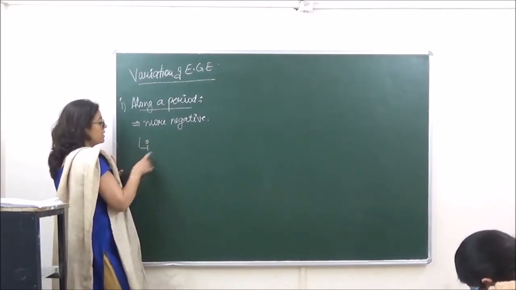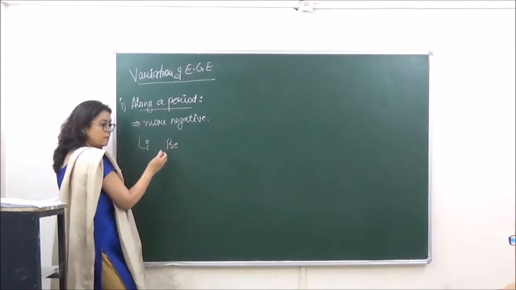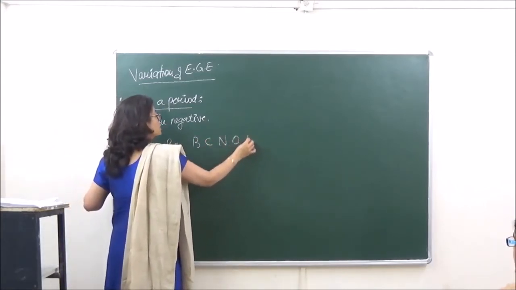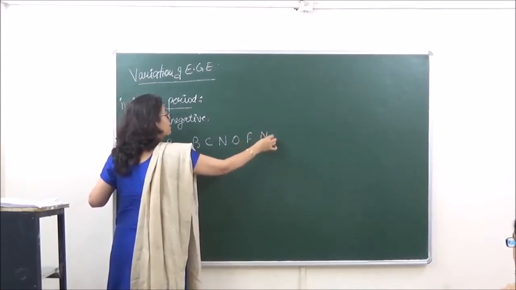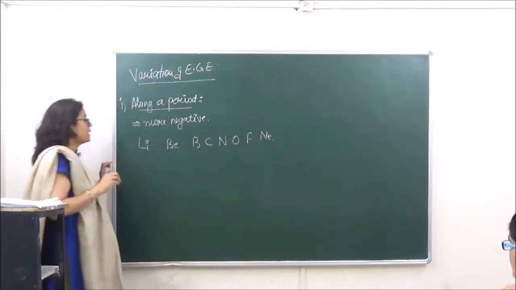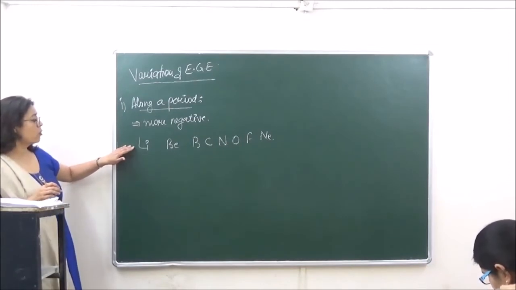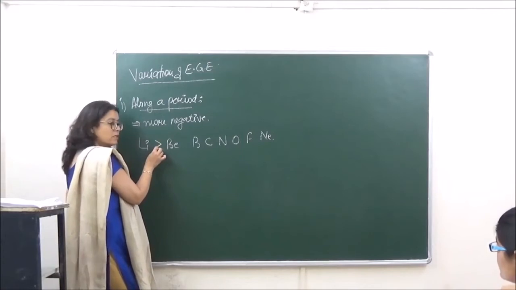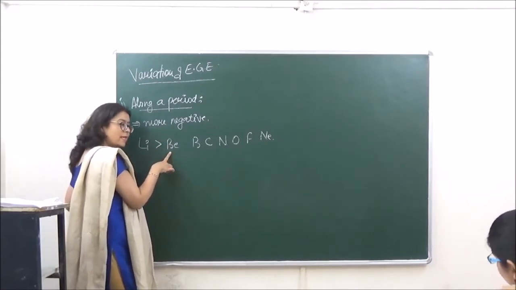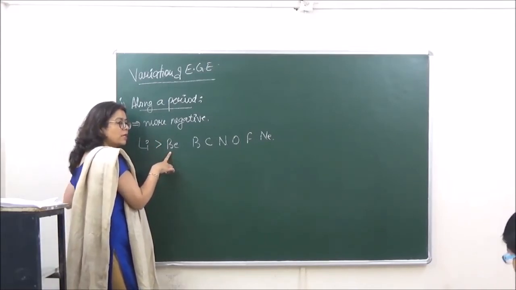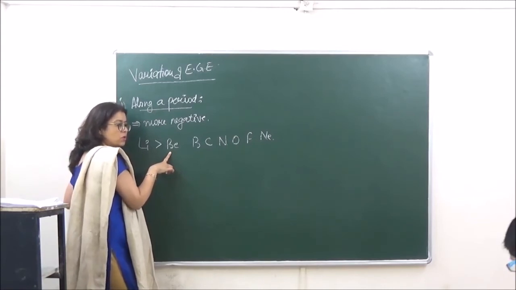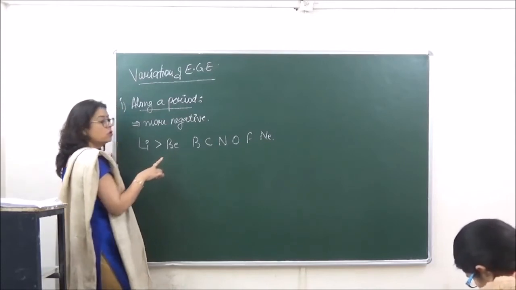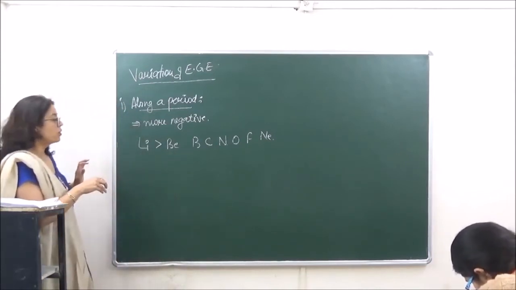The elements in the period, we have lithium, beryllium, then boron, carbon, nitrogen, oxygen and fluorine, and then the noble gases, right? Now when we're going from lithium to beryllium, the electron gain enthalpy is going to decrease. Because for beryllium the electron gain enthalpy is 0. So the negative value over here is going to decrease due to fully filled electronic configuration.